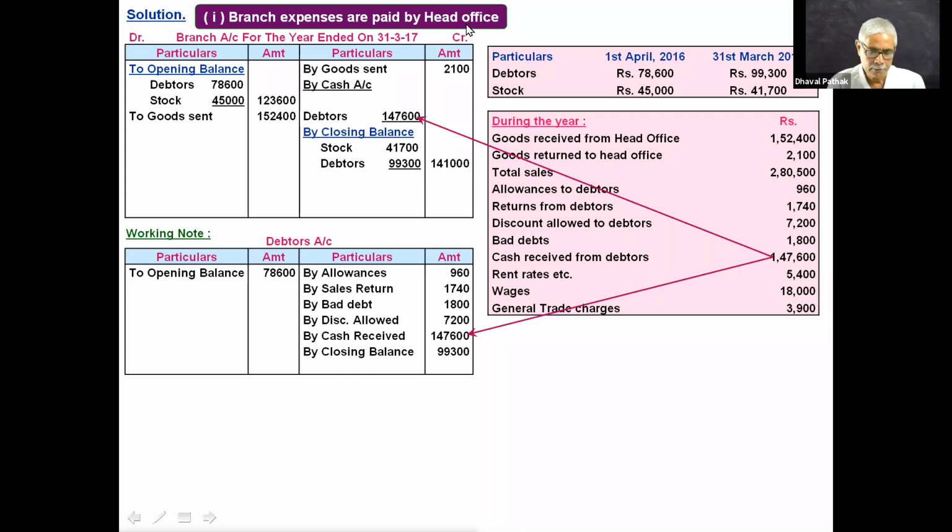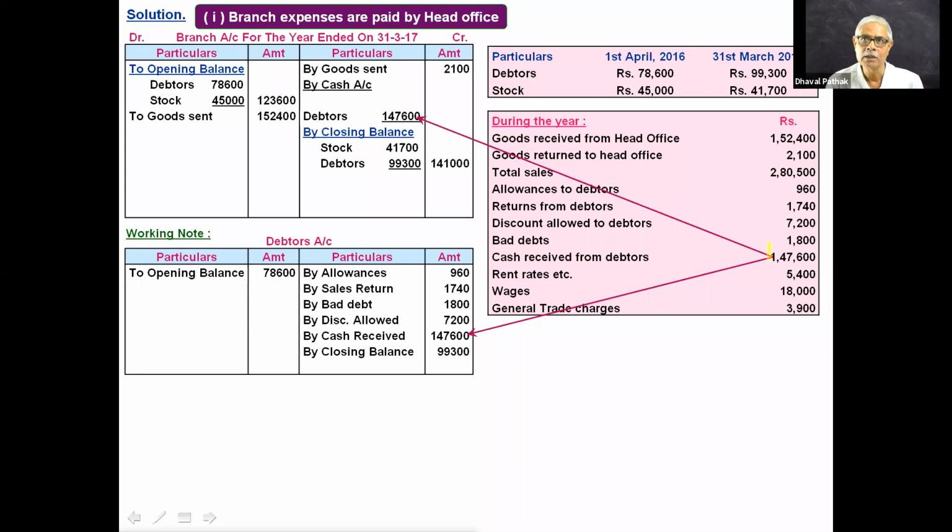Have you followed this? Say yes or no. Yes, sir. See, cash received from customer is a transaction between whom?